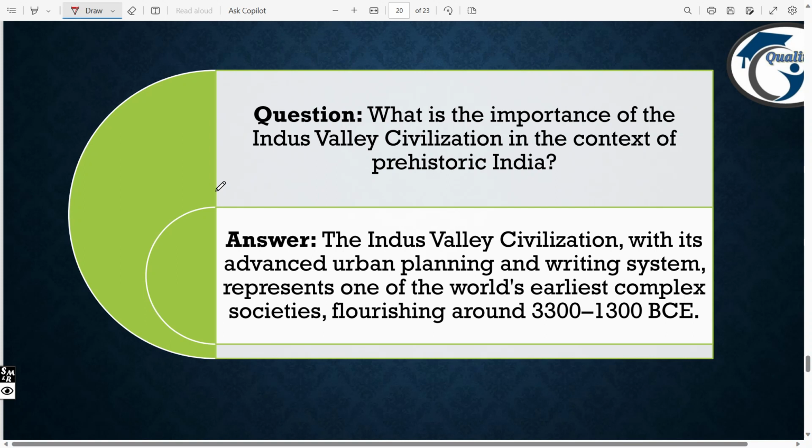The Indus Valley civilization, with its advanced urban planning and writing system, represents one of the world's earliest complex societies, flourishing around 3300 to 1300 BCE. Okay, this is very important. You can take screenshots or you can write notes. These points are very important.